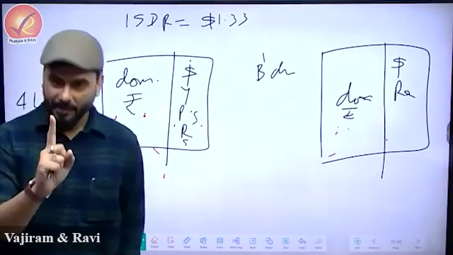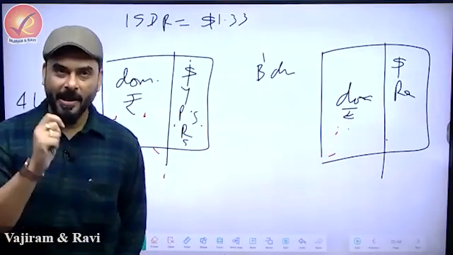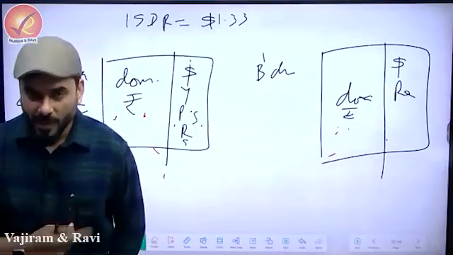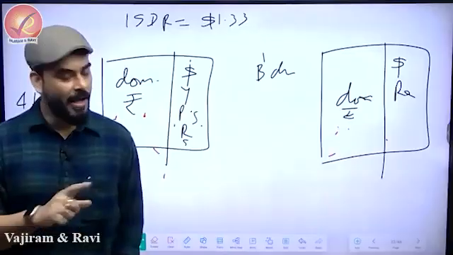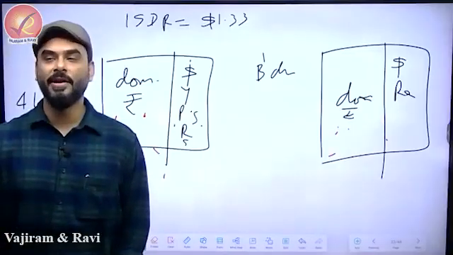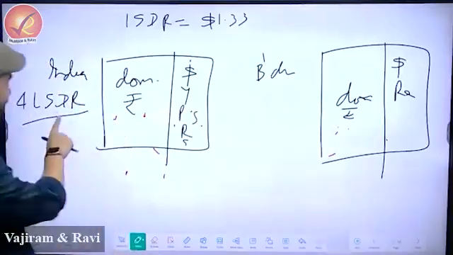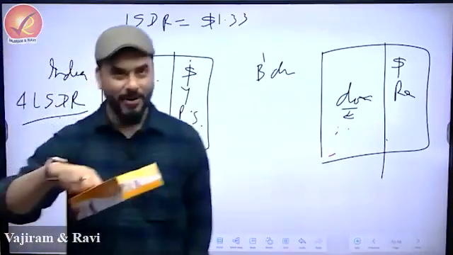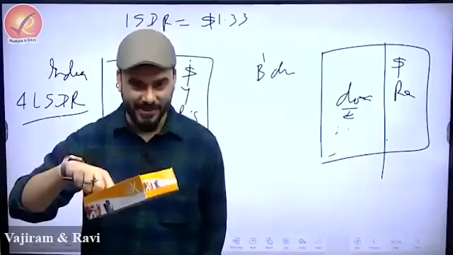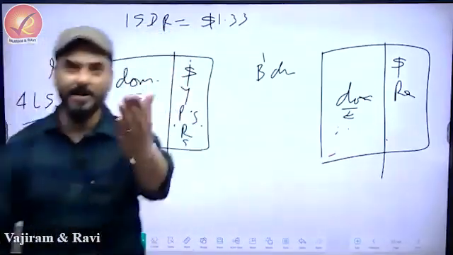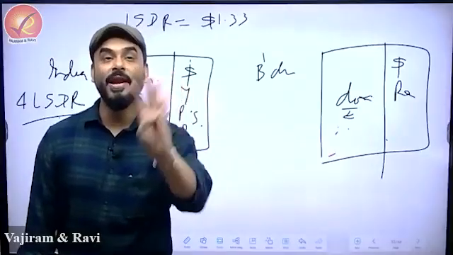So whenever you become an IMF member, the answer to the question, IMF, how much money should I give you so that I can become your member? IMF will never give you the answer in dollar and rupee. They will only talk about one unit of measurement. It's not a currency. I told you that this basket is not a currency. It's a collection of currencies called one basket, which is 1 SDR. So IMF will tell you, India, you have to contribute 4 lakh SDRs.